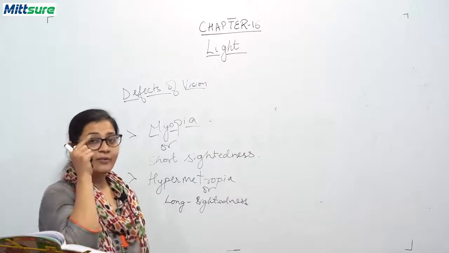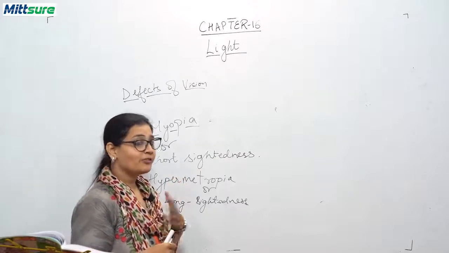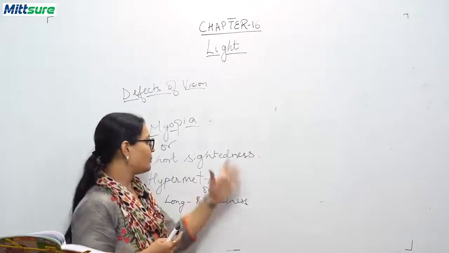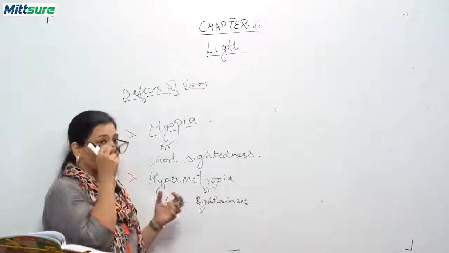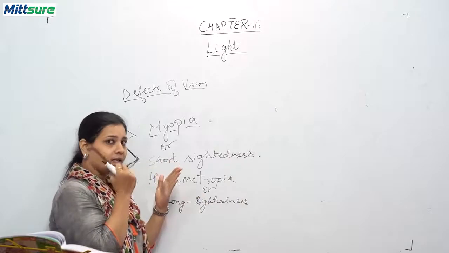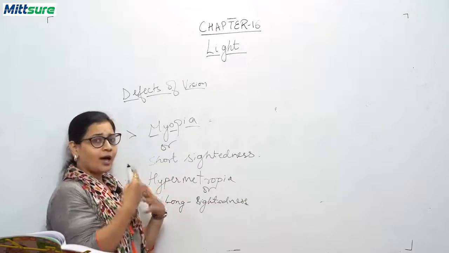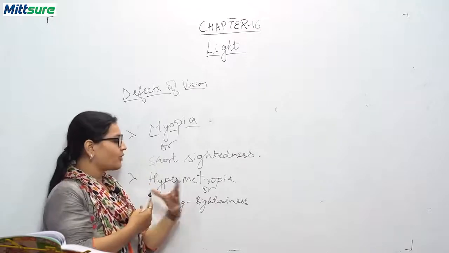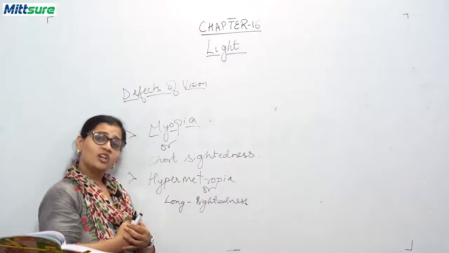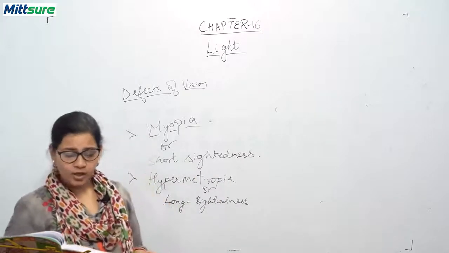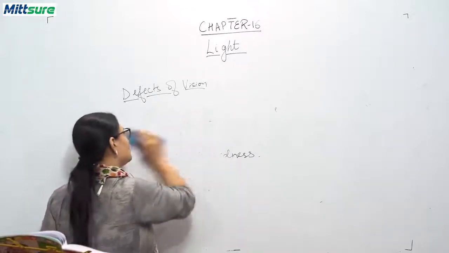Now, students, I have specs. Do you know which type of defect of vision I am suffering from, myopia or hypermetropia? I am suffering from myopia. That is, I can see near objects very clearly, but I cannot see the far objects. So if you are having specs, please try to find out whether you have long sightedness or short sightedness. So this is about myopia and hypermetropia.